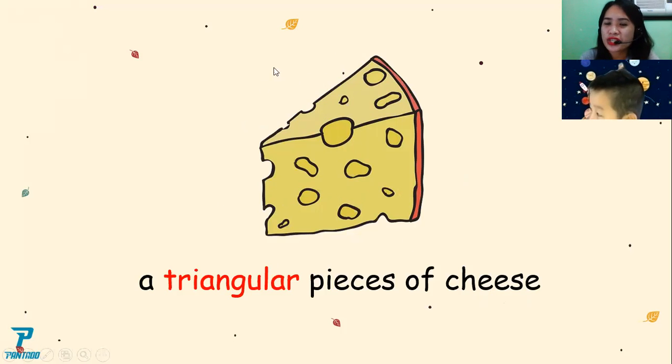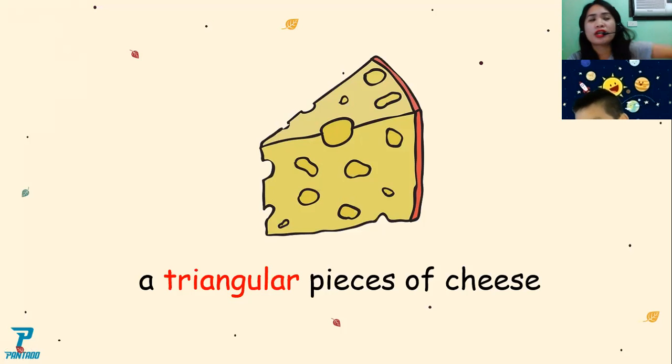What is the shape of the cheese? It's this one. Let's read. Triangular. Very good. Can you say the word triangular 5 times to teacher?